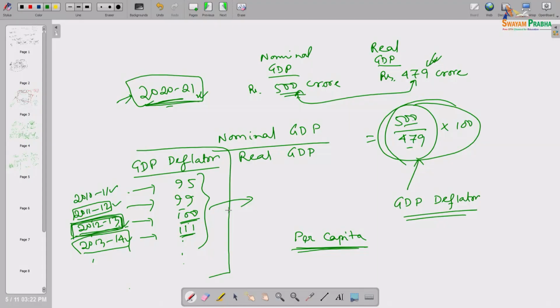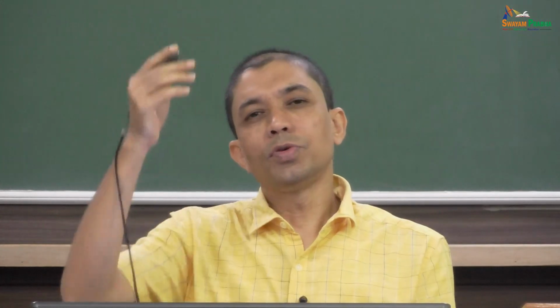Okay. And what is the overall inflation? Definitely it is the growth rate of some price index that we are having. In the next class we will introduce the consumer price index. So, if we calculate the growth rate of that price index, we will get the overall inflation, which we will discuss later. Let us stop here. Okay. So, with this we have discussed GDP calculation and all the concepts related to national income accounting. If I overlooked or missed one or two, I will come back to them in the next lecture. Okay. Let us stop here.